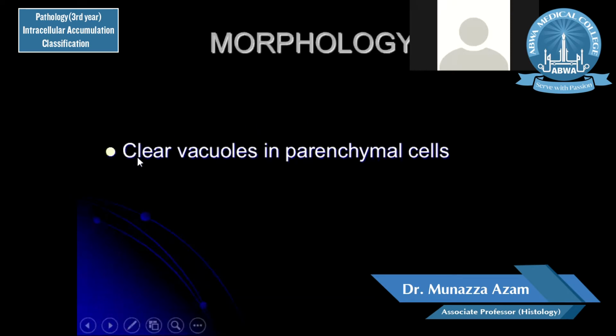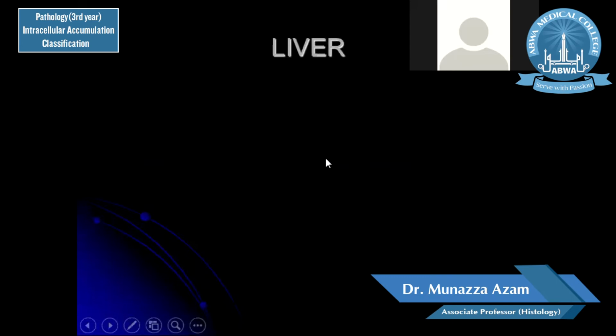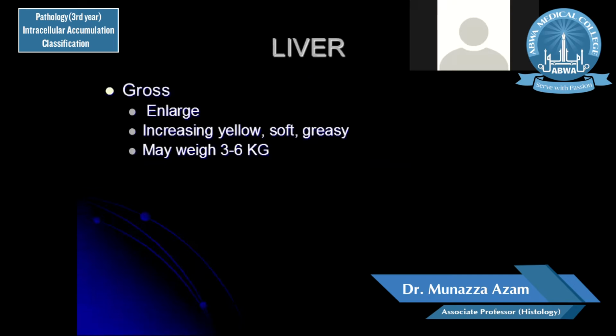When steatosis occurs, clear vacuoles appear in the parenchymal cells, because fat is dissolved during preparation of the tissue. So clear vacuoles, as in the fatty tissue, appear in the parenchyma of the organ, and these clear vacuoles are representative of fatty change. One of the major and most frequent examples of fatty change is the liver. This fatty change occurs because of accumulation of fat in the parenchyma of the liver, because of CCl4 poisoning, malnutrition, and diabetes mellitus above all.